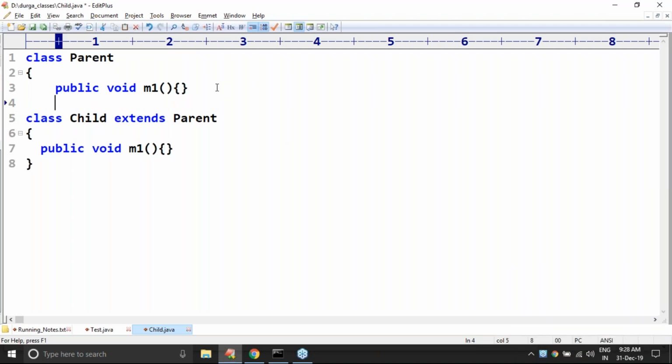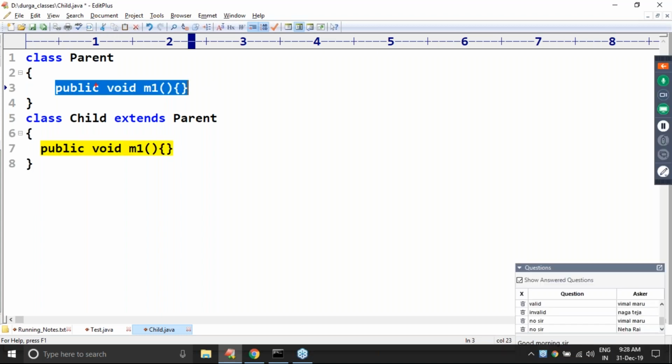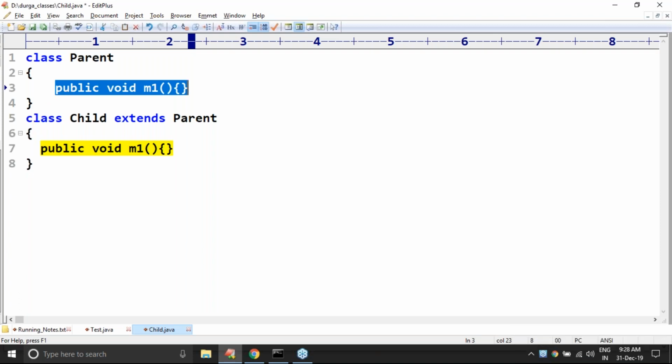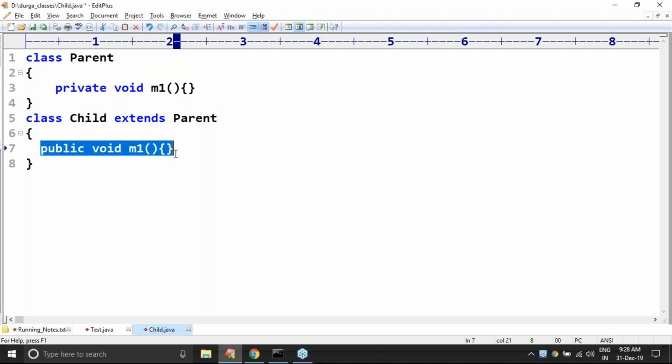If you want to override, it should be visible in the child class. If it is not visible in the child class, then you can't perform overriding. Remember this one. Now, suppose I take private: is it visible or not visible to the child classes?